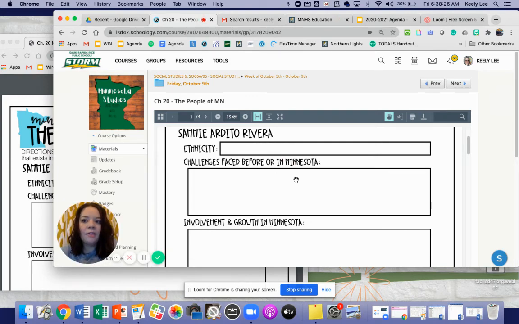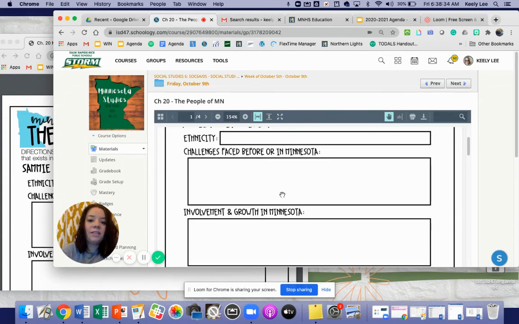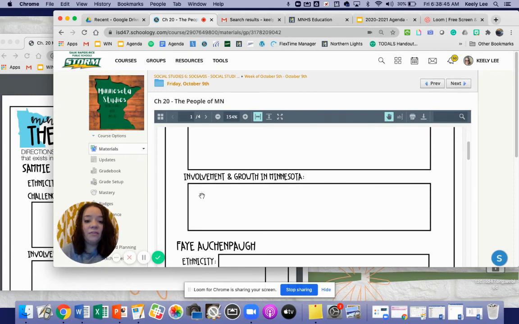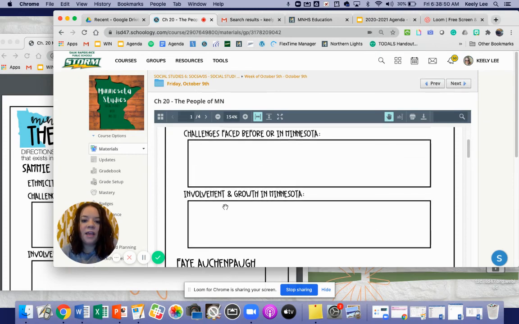Okay. All right, 6th graders, that is your assignment for today. Remember, you have to do 3 stories. So you should read or listen to those 3 stories and then attempt to fill in these boxes. I would try to at least find 2 challenges or negative things in their lives, and then 2 or 3 positive things or the involvement and growth that they found in Minnesota, okay? That can be everything from being a part of organizations or furthering their education. It could be a bunch of different things in here, okay? If you have any questions, as always, let me know.